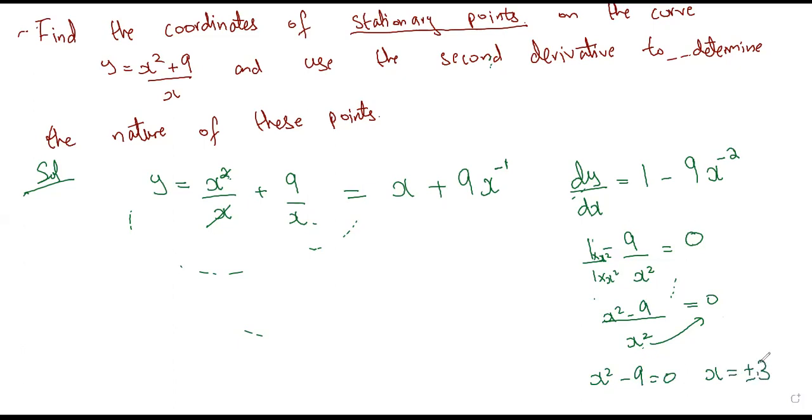Okay, so I have done this for you. I want you to find the y coordinate quickly, all of you. Yes, please do that quickly. Just find the y coordinates.